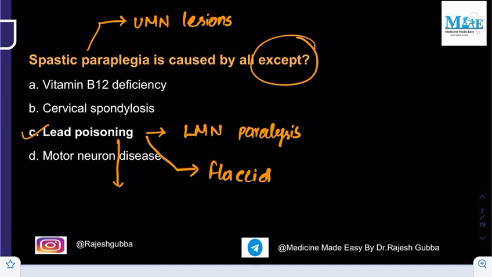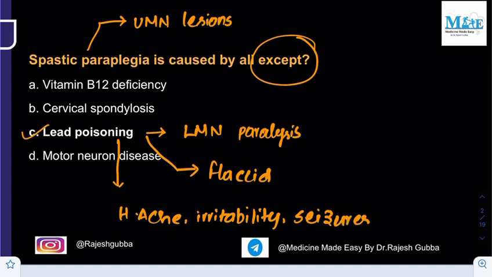And what will be the other neurological disorders apart from lower motor neuron paralysis? It is also associated with headache. There can also be development of irritability within the individual, and even development of seizures. Gastrointestinal manifestation can be there in the form of abdominal pain, and hematological manifestation will be there in the form of anemia. Then in severe cases of lead poisoning, the individual may also go into a state of coma as well as death.